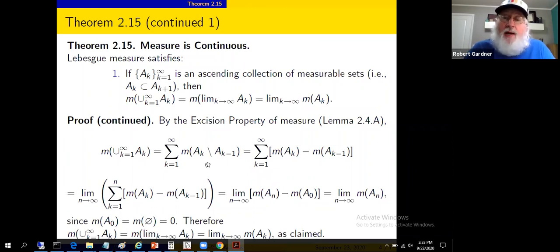Excision property also required some subset stuff going on. The fact that we have an ascending collection tells you this is a subset of that. So these were all parts of the excision property as stated a couple of sections ago, maybe 3 sections ago. Lemma 2.4.a, because it was a previous section. So excision property allows us to deal with this. And in part 2, when we assumed something was finite, it was so we could use the excision property. But we've got finiteness here also without loss of generality. So we can write the measure of the union as this series.